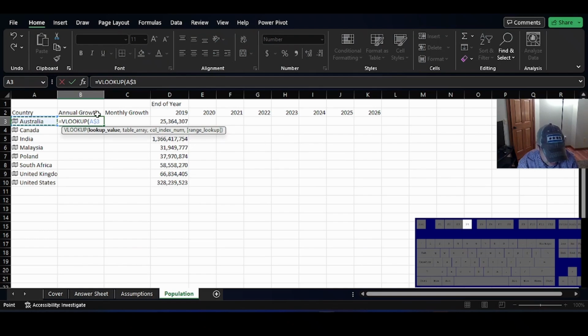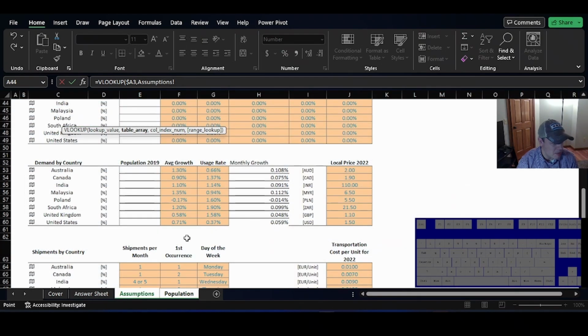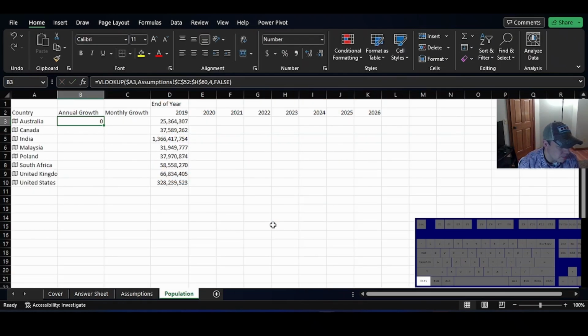I know everybody loves the XLOOKUP, but I still use VLOOKUP because some of the folks I partner with in other companies don't have the same version of Microsoft I do, and XLOOKUP doesn't exist on their machine. So this makes it a little bit easier to make sure that everybody's got what they're looking for. Okay, so the annual growth is right there, so that's 4, and then the monthly growth is going to be 6. So that's 4.